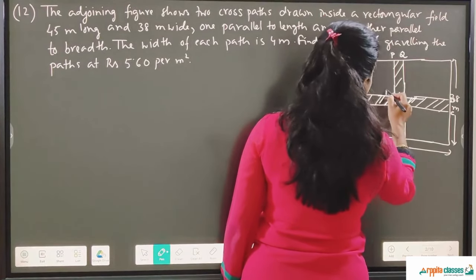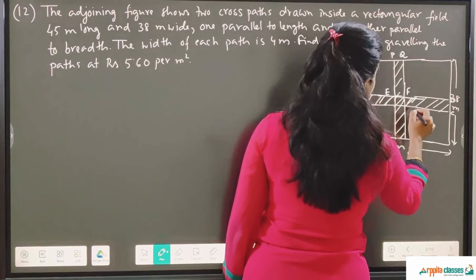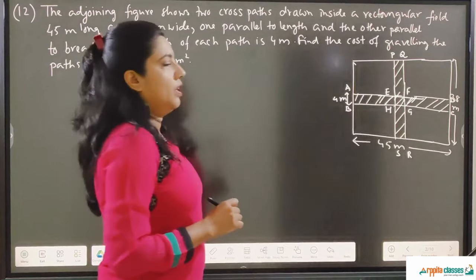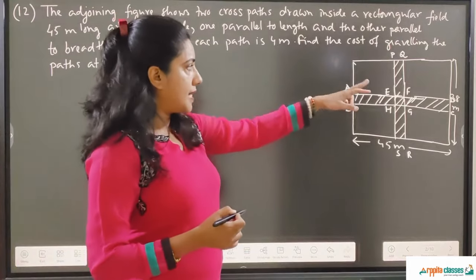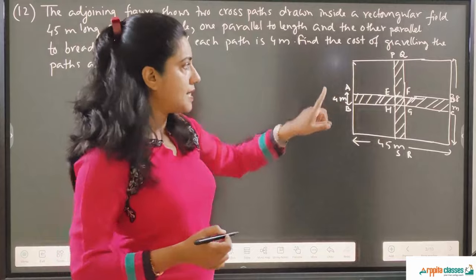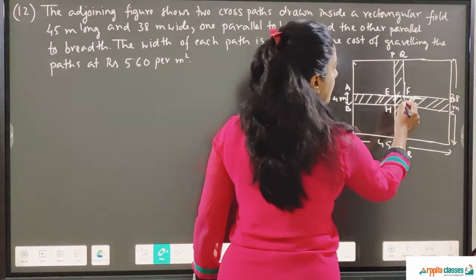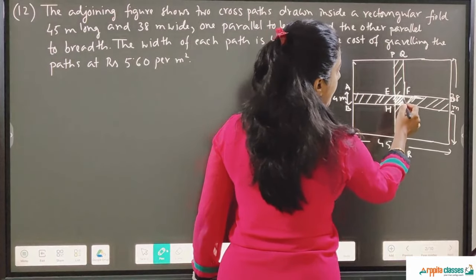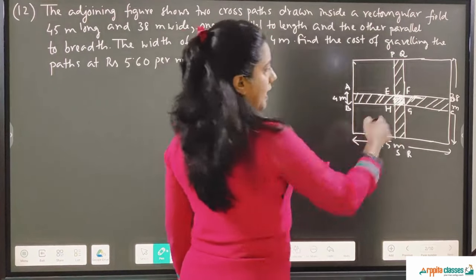E, F, G, H I'm taking. So you can see there are two paths. One is ABCD, the other one is PQRS, and there is a common area which is coming in this path also and that path also.